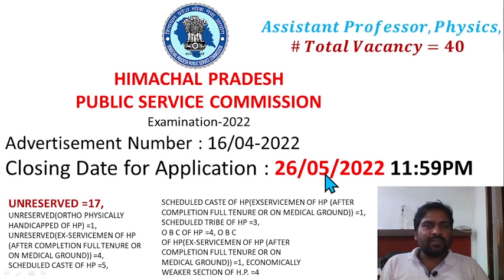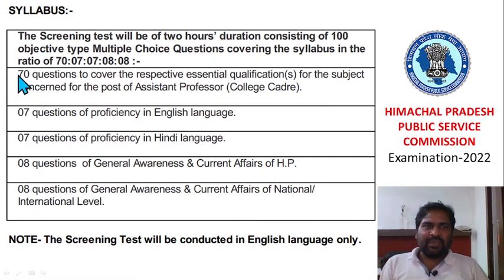If you belong to Himachal Pradesh or some nearby areas and want to apply for the form, there are 17 unreserved seats for general. The exam pattern is 70 questions from physics, 7 questions from English language, 7 questions from Hindi language, 8 questions of general awareness and current affairs of Himachal Pradesh, and 8 questions of general awareness and current affairs of national and international level. So this is about the syllabus of the Himachal Pradesh 2022 examinations for assistant professor.